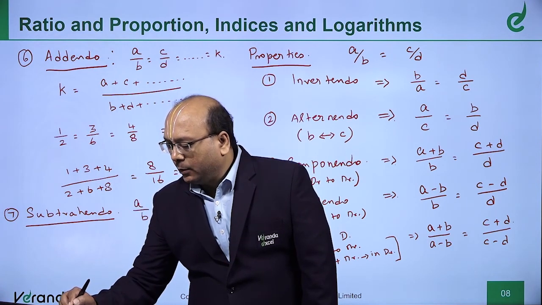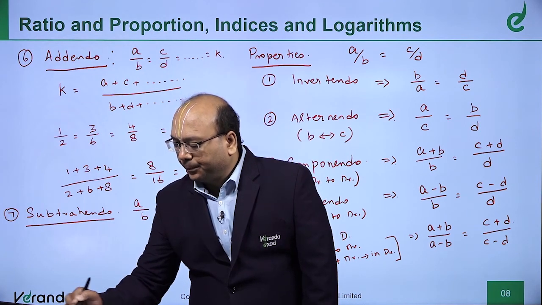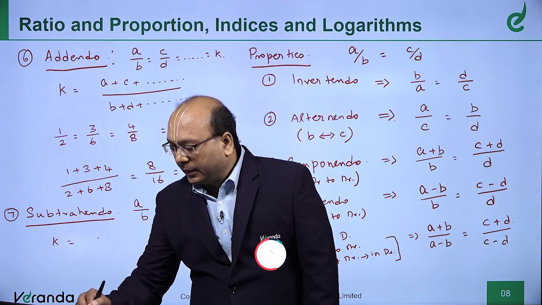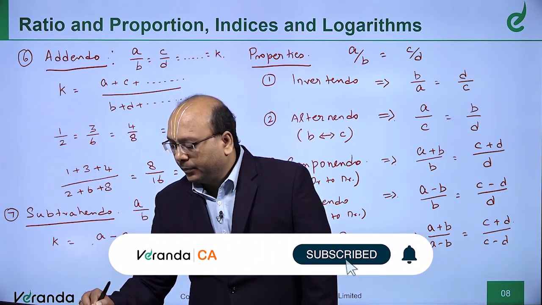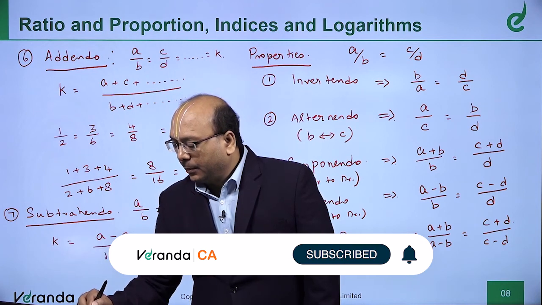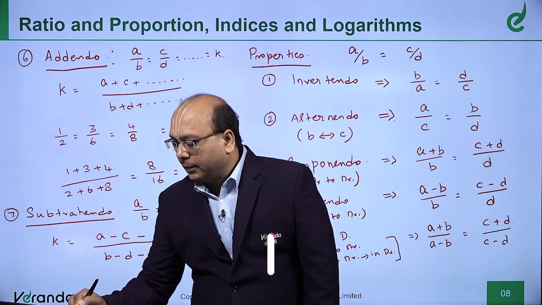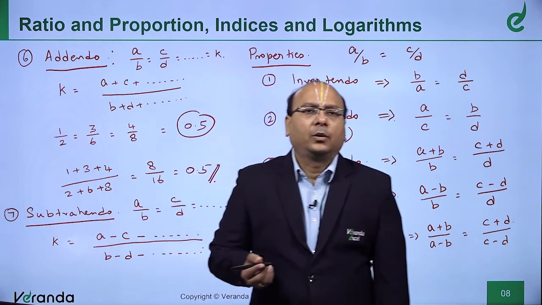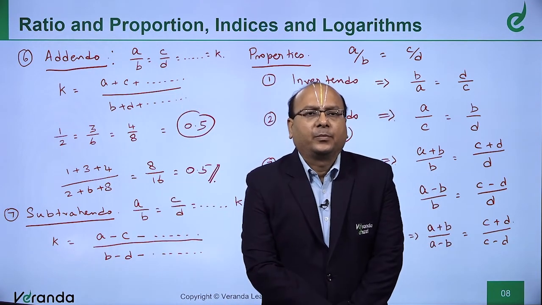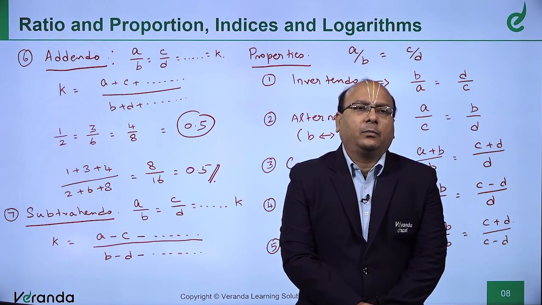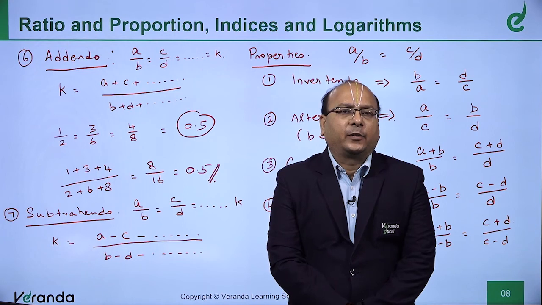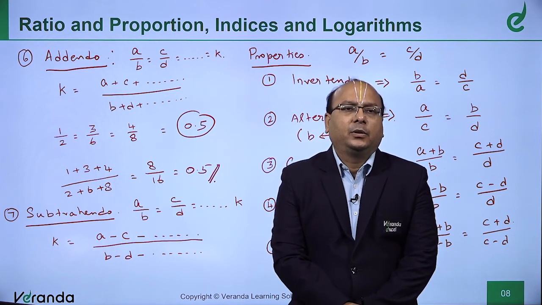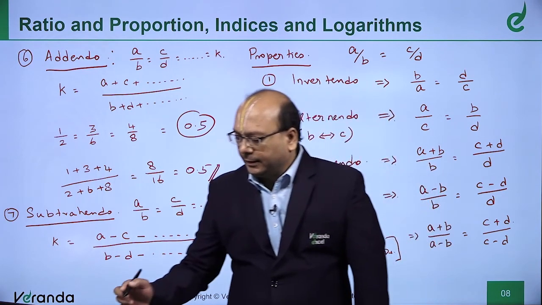A by B is equal to C by D is equal to etc. up to K. Now, K can be written as A minus C minus etc. divided by B minus D minus etc. Now, if you take the same example, tell me, what is 1 minus 3 minus 4? 1 minus 3 is minus 2, minus 4 is minus 6.